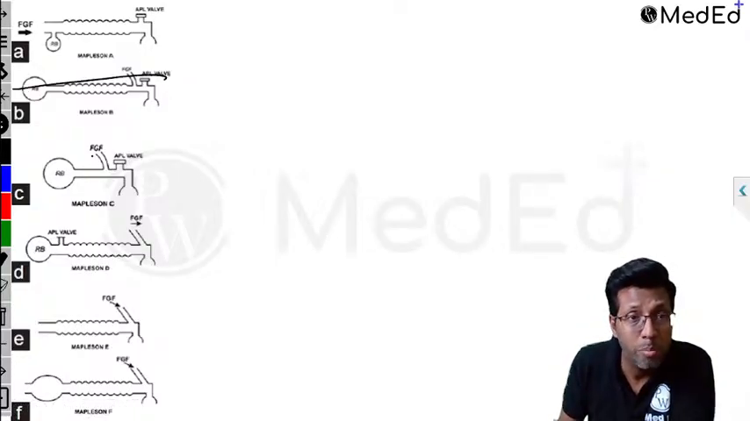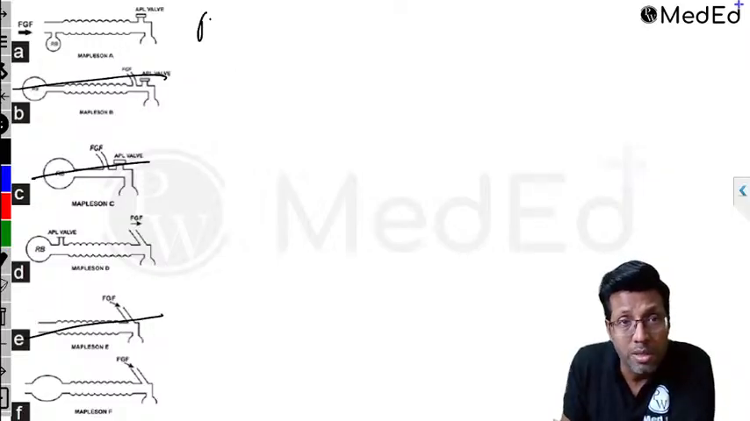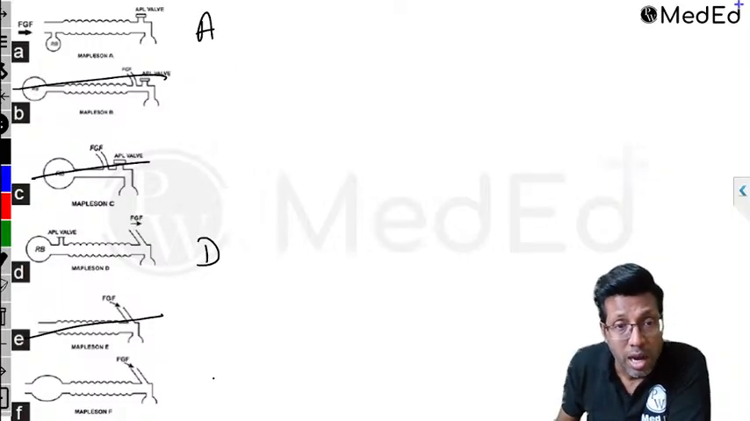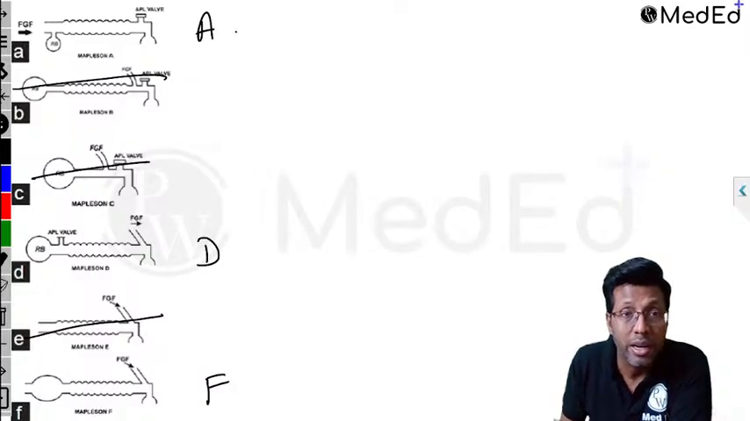No, don't remember B, C, and E. That is okay. You need to basically remember Mapleson A, Mapleson D, and Mapleson F. Most of the questions come from here only. Mapleson A, D, and F.